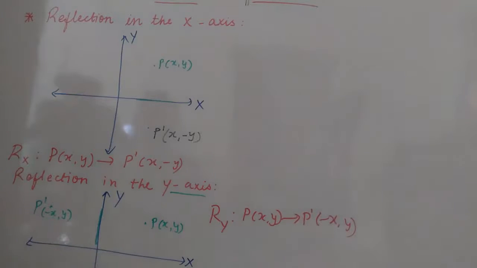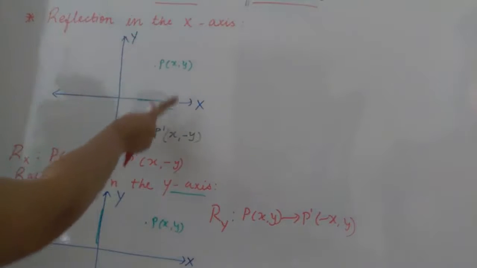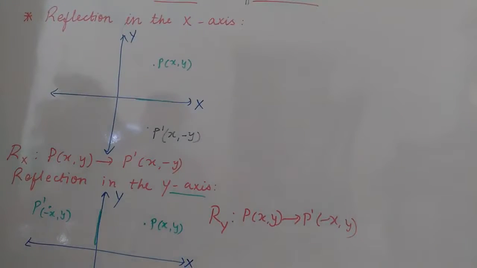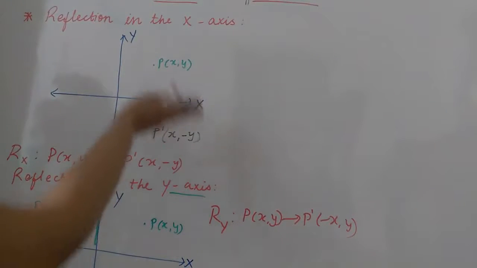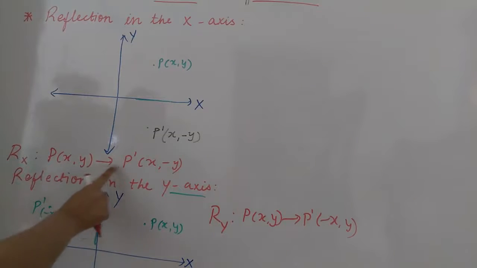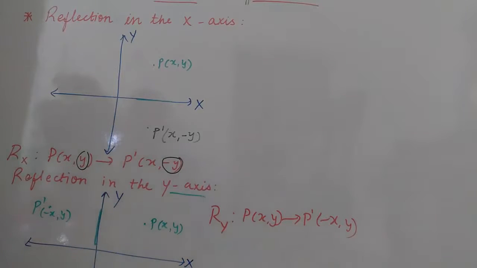So this is how we can understand the rule, students, using our two graphs. These are the two graphs you can see. First is reflection in the x-axis. Whenever there is reflection in the x-axis, the y coordinate changes, meaning the sign of the y coordinate reverses, from positive to negative, from negative to positive. So this is how we can write mathematically: reflection under the x-axis of point P(x, y) is P dash (x, -y). So here you can clearly see which coordinate changes. You can see the y coordinate sign reversed.